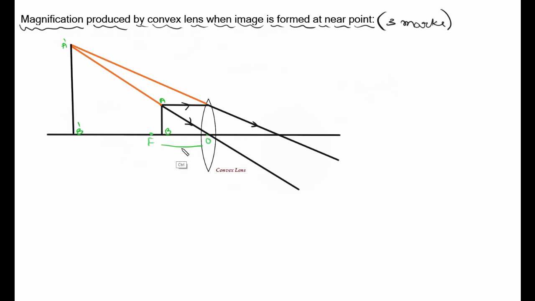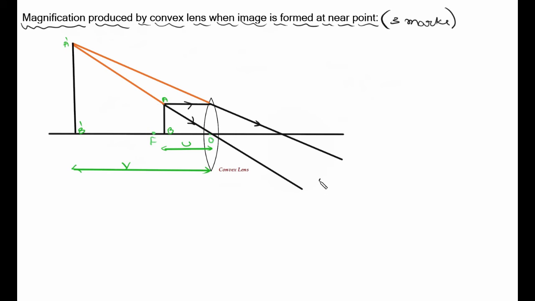The distance between the object and the pole or optical center is u. This is the object distance, and the distance between the optical center or pole and the image is called the image distance. The distance from here to here I'll represent as v, and the distance from here to here as u.